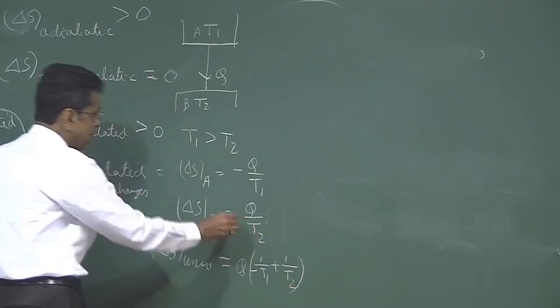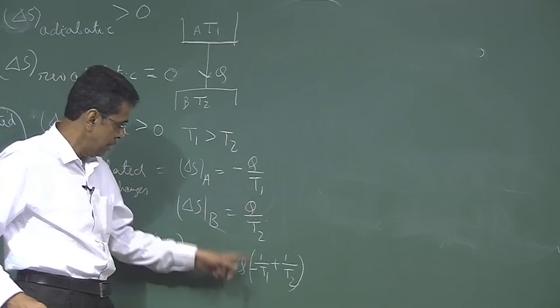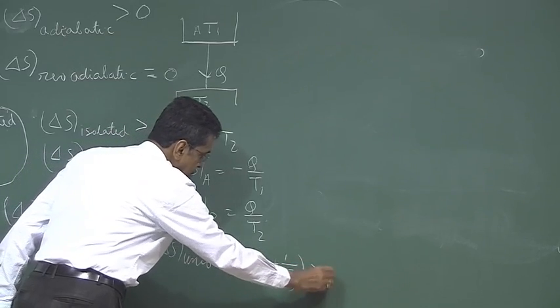So this is always greater than this because T2 is less than T1. T1 is greater than T2. That means this is less, that means this is always greater than 0.